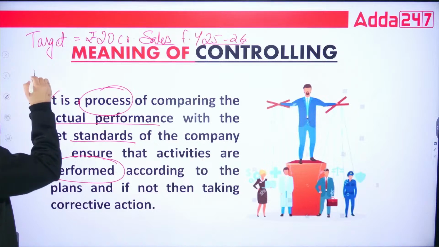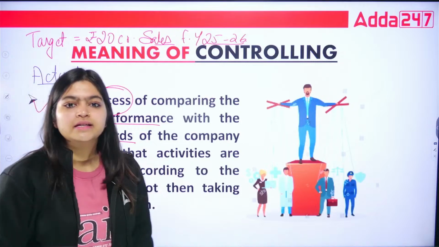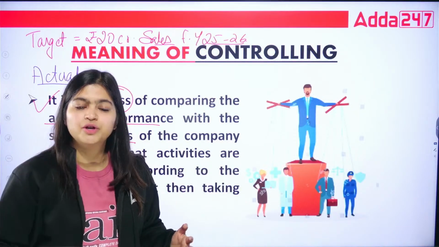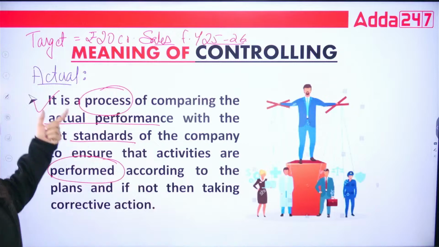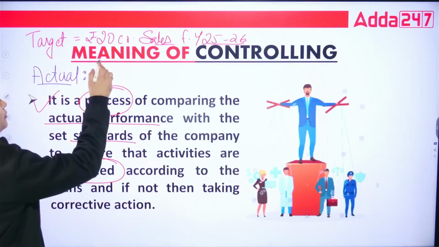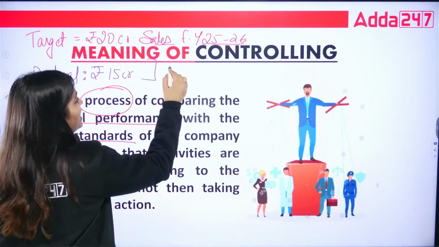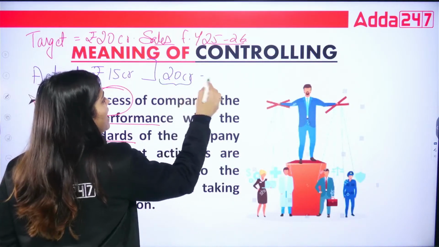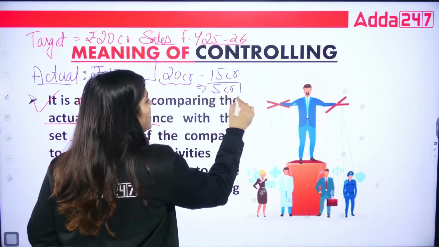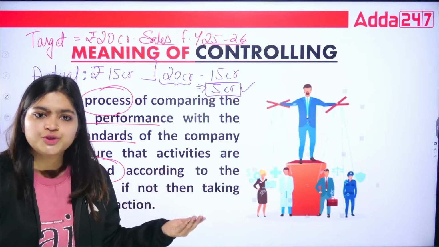Now, while implementing all these things, you are going to see the actual scenario. You are going to face the reality, and the different external factors because of which you are not able to achieve those things. So all these things you are going to see in the actual scenario. If there is any difference, suppose you are only able to achieve 15 crores, you can see there is a difference: 20 crores is your standard, and your actual revenue is 15 crores. So there is a difference of 5 crores, and this is because of some problems or issues that you faced.